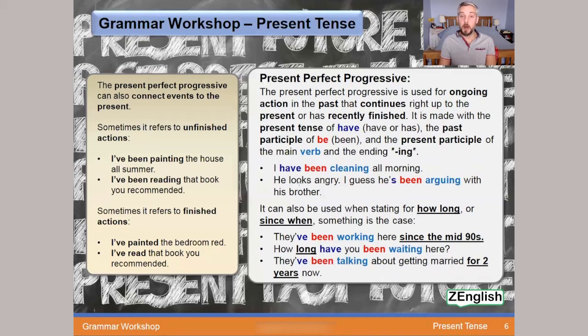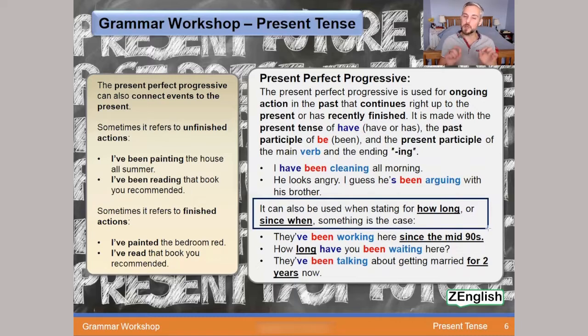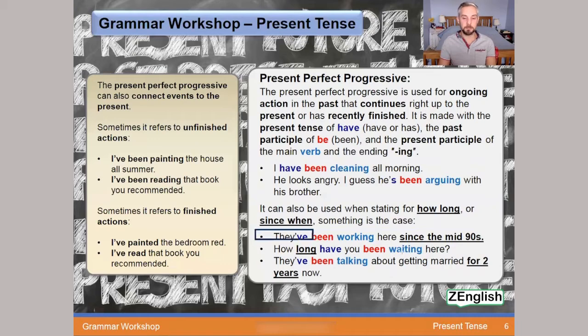The present perfect progressive can also be used when stating for how long or since when something is the case. Let's look at some examples. They've been working here since the mid-90s. So in this case, it's since when this thing has been happening, or since when it was the case. In this point, it's since the mid-90s up till now. That's how long they've been working here since then.